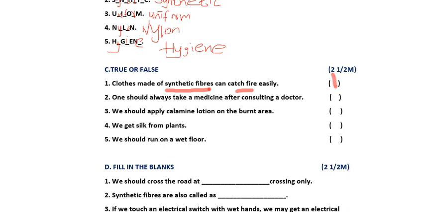If it is true, I am writing T. If it is false, I am writing F. So the first answer is true, I wrote T here. Second one: we should always take medicine after consulting a doctor. Yes or no, children? Yes. Every time after going to the doctor, whatever prescriptions the doctor gives, you need to take that medicine immediately. So the answer is true, I wrote T here.